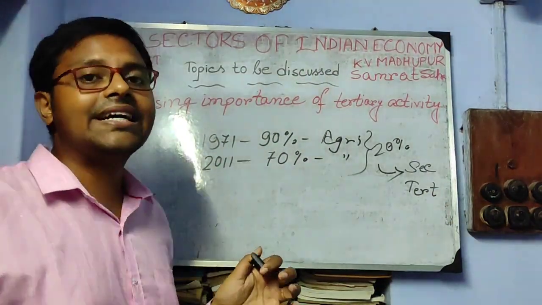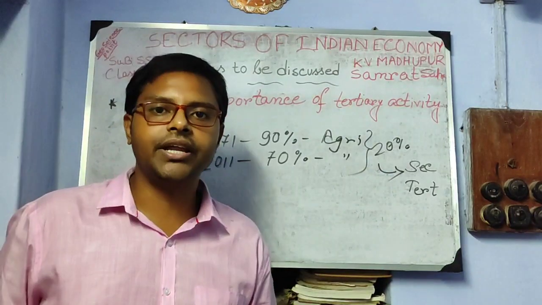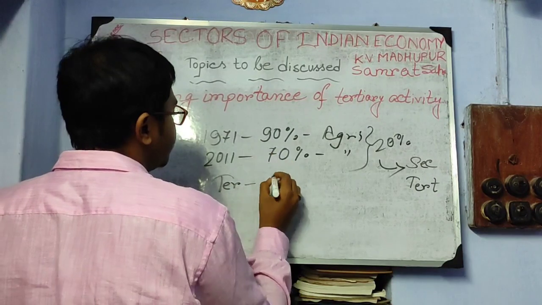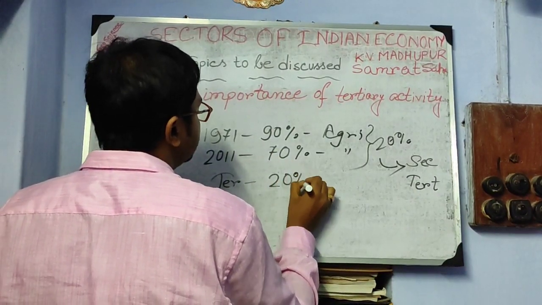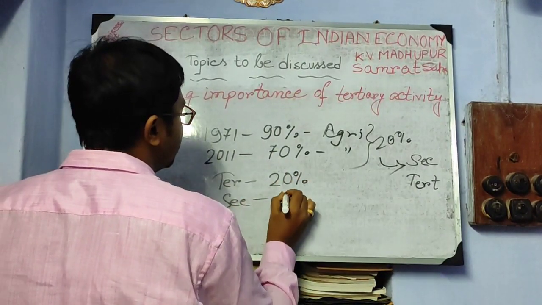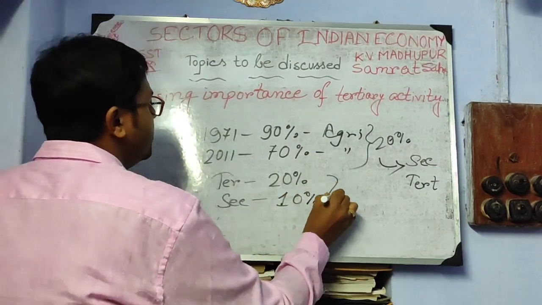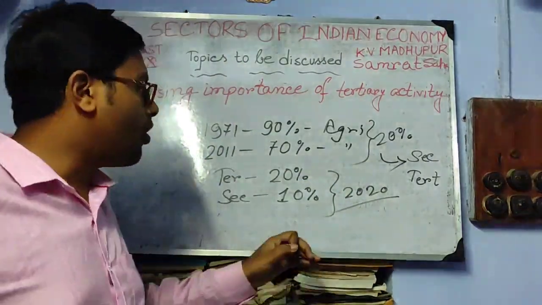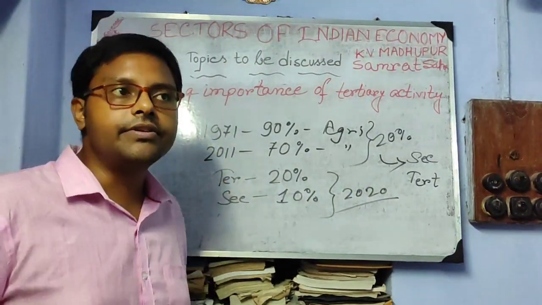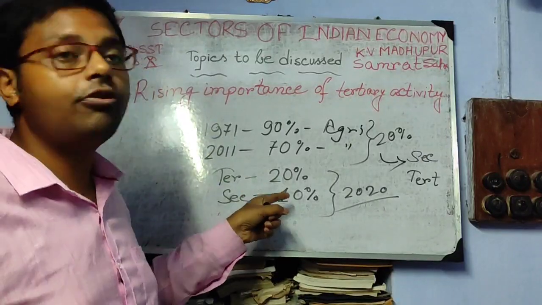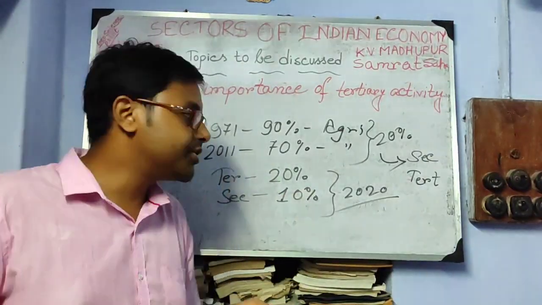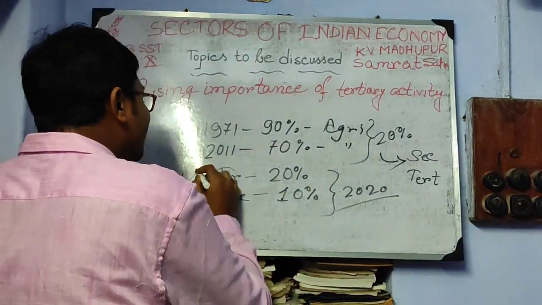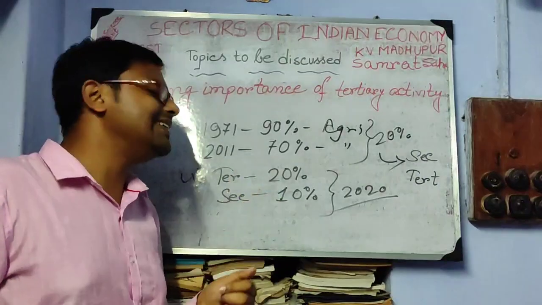But if we see the comparison between secondary and tertiary, we shall find that now in the tertiary sector there is near about 20%, and in the secondary sector there is near about 10% of people attached with this economic activity. 10% of what? 10% of total working population. 20% of what? 20% of total working population. So why this increase?